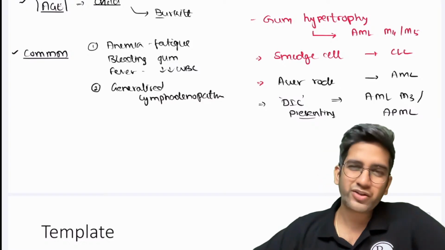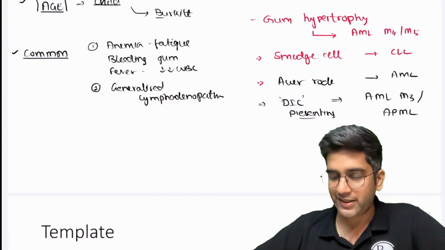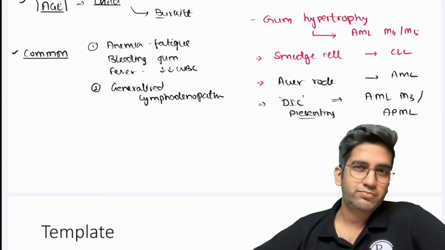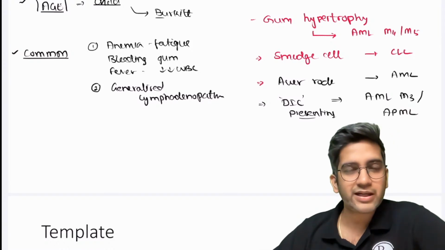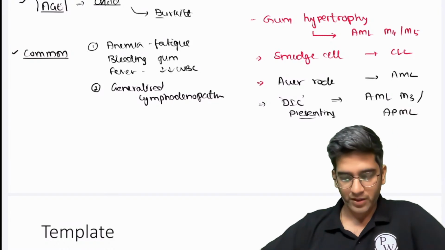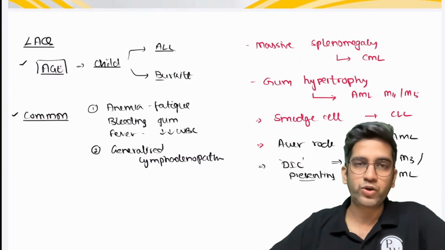Fine. No, Rishang, very, very unlikely because the blast percentage in case of a CML is less. So Auer rods might not be a finding, but yes, for a theoretical purpose, I can see Auer rods in a CML as well. Fine. Okay. So these are clues I don't want you to miss.